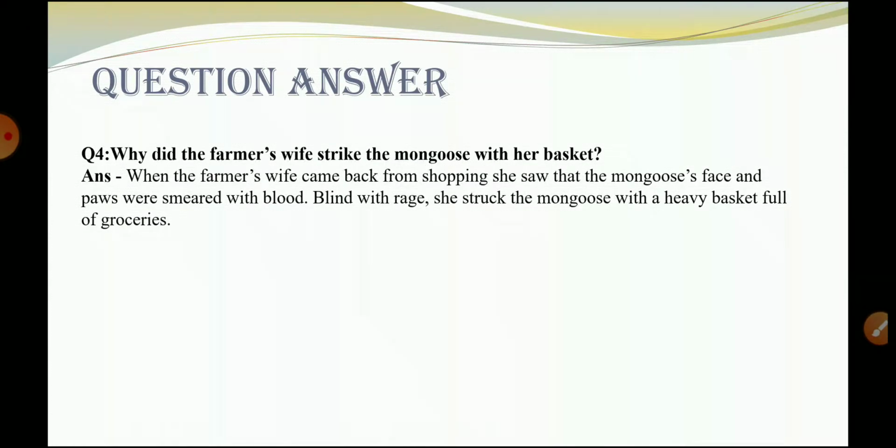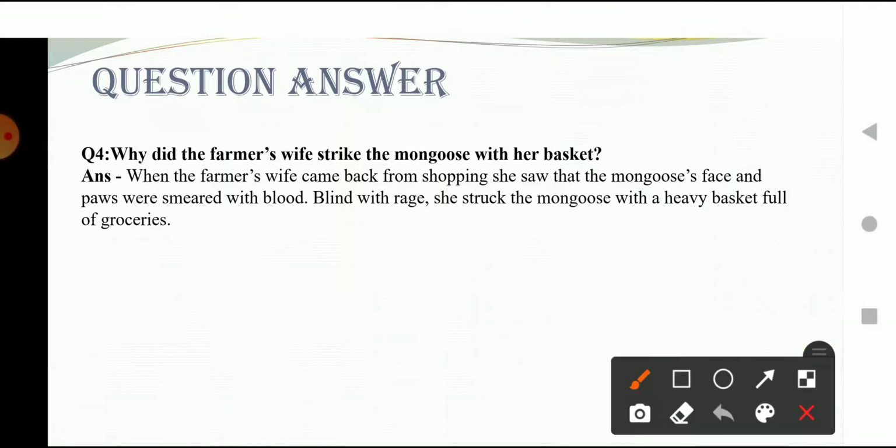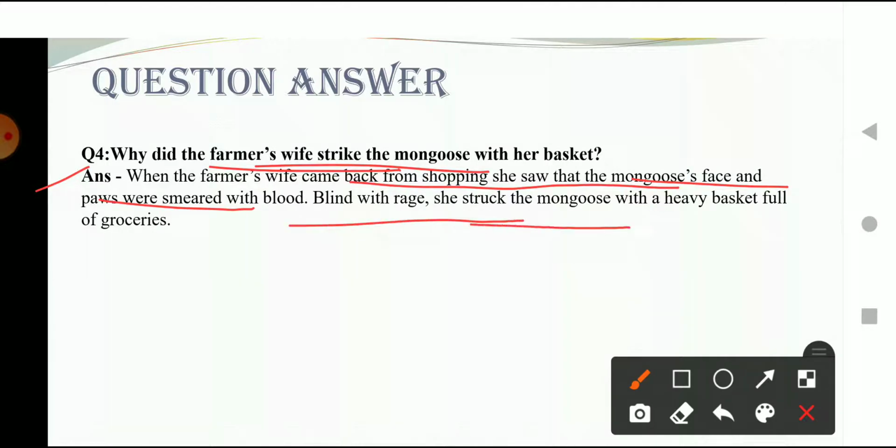Okay, now next question is, why did the farmer's wife strike the mongoose with her basket? What was the reason that she threw the basket on the head of the mongoose? The answer is, when the farmer's wife came back from shopping, she saw that the mongoose's face and paws were smeared with blood. Blinded with rage, she struck the mongoose with a heavy basket full of groceries.